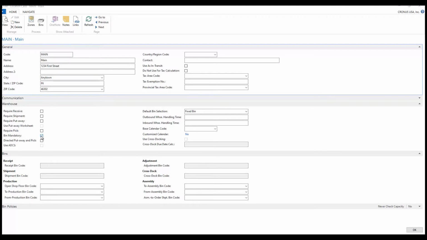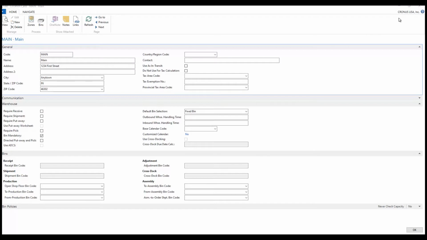So this is a permanent choice, even for a basic warehouse. The other ones can be changed on the fly. I always suggest that you use bins mandatory because I think it's critical that we know where the material is in our warehouse. Obviously, that choice is up to you, but my choice is always to select this when I'm setting up any warehouse.